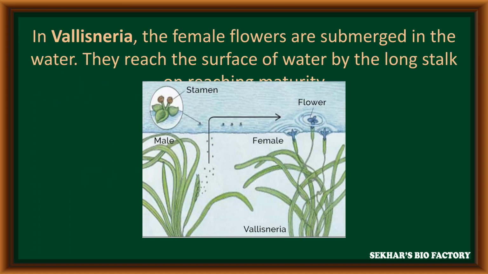In Vallisneria, pollination takes place with the help of a special mechanism. The female flowers, after maturation, come to the water surface with the help of a long stalk.